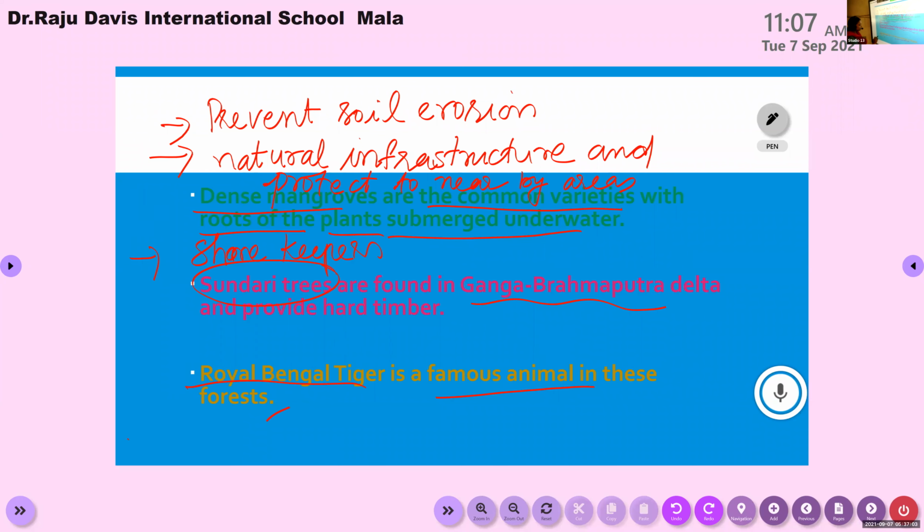Sundarbans. The largest mangrove forest in the world is Sundarbans Reserve Forest.